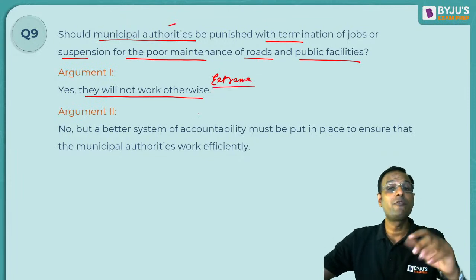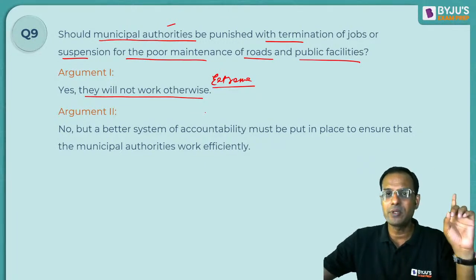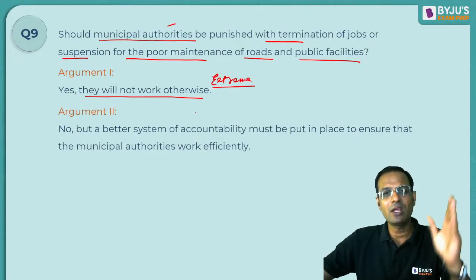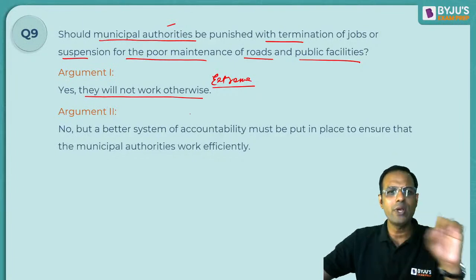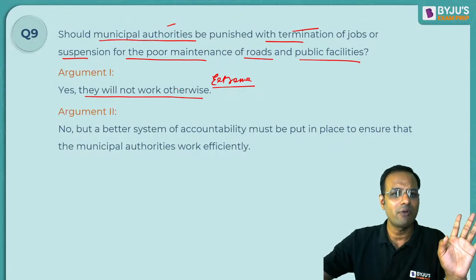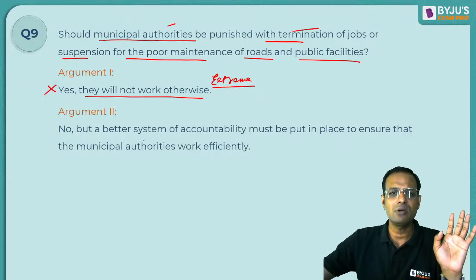Okay, it should be for the larger good. Remember that point, for the larger good, and no extreme step: beating, punishing, thrashing, no extreme step. So this is an extreme step, termination of jobs, right? This cannot be a course of action.